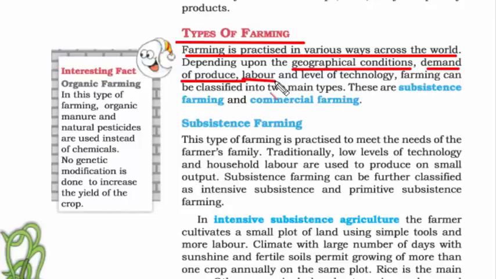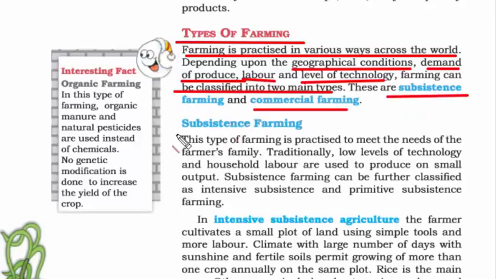When we say labor, we mean skilled labor, whether they can do a particular farming or not, and whether they are expensive or not, because if it is expensive, then you cannot hire more people. Finally, the level of technology we have. The more advanced technology you have, the easier it is to do farming or any kind of activity. You'll produce a large quantity in less time. Farming can be divided into two types, that is subsistence farming and commercial farming.